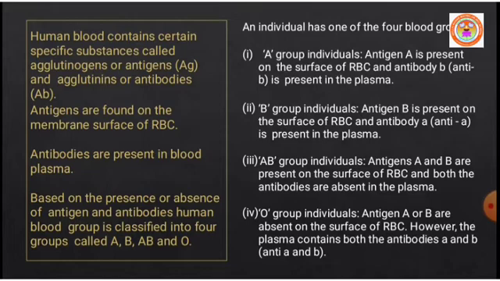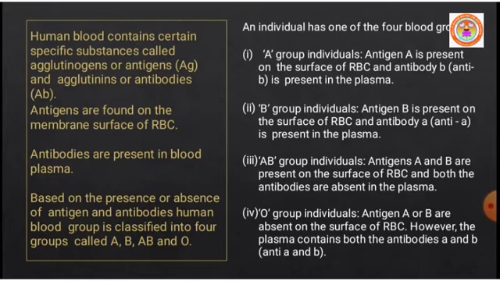If an individual has A blood group, he or she has antigen A on the surface of RBC and antibody B in the plasma.